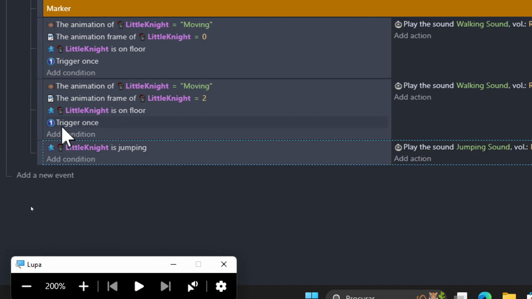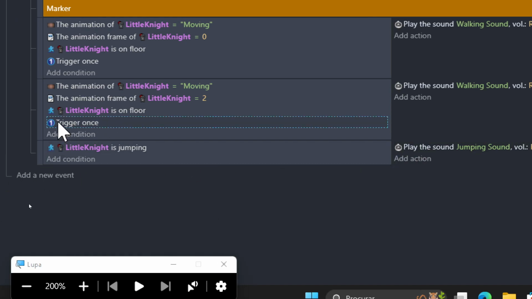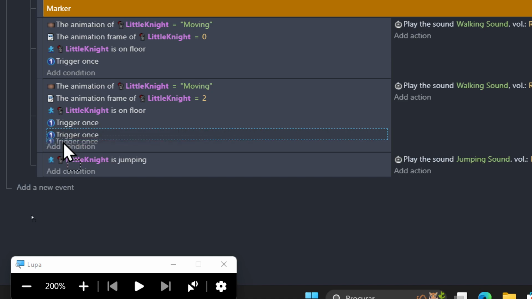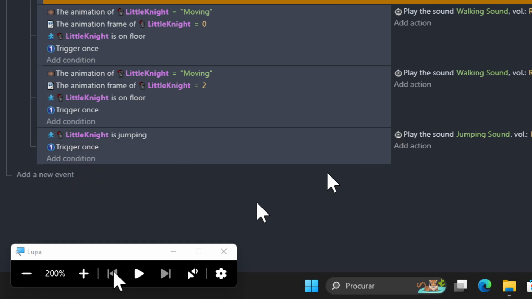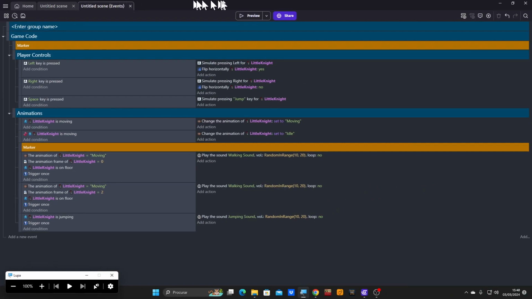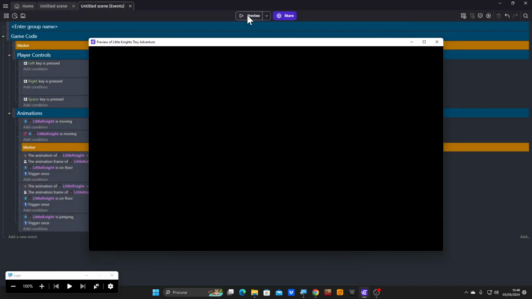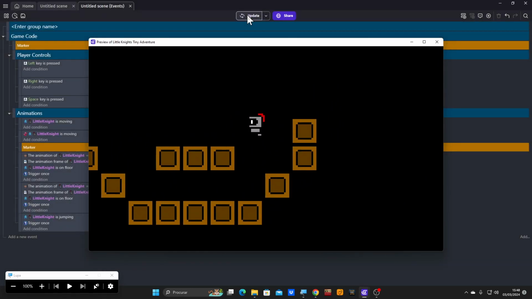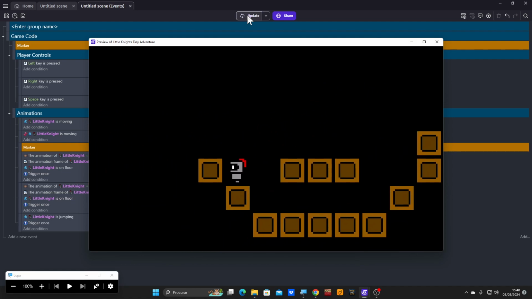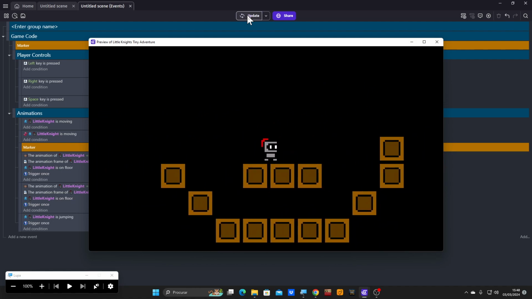So, again, we're going to copy paste trigger once, and we're going to add it there. So if he's jumping, we're going to trigger only once, only one sound. And preview. See? And we got sounds.